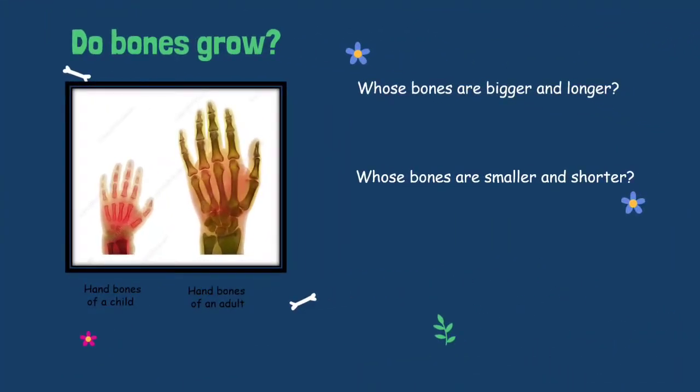Do bones grow? So I have a picture. The first one is the hand bones of a child and the second one is the hand bones of an adult. Whose bones are bigger and longer? And the second one, whose bones are smaller and shorter? Yes, you're right. So here, the bigger one and the longer one is from the adult. And the smaller and the shorter one is from the child, the hand of the child.